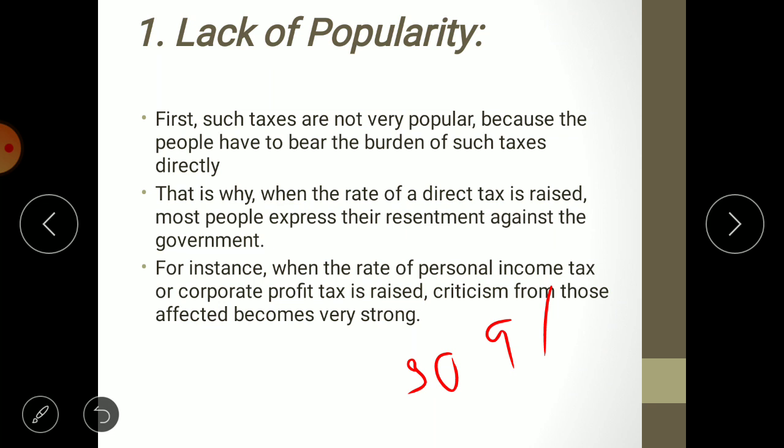Yes or no? Everyone knows that no one likes to pay tax. So that is why income tax, wealth tax, corporation tax, and all types of taxes lack popularity.